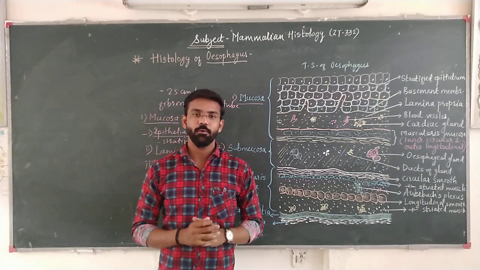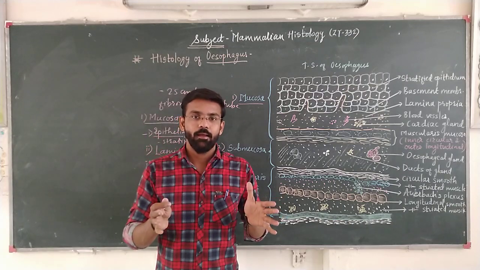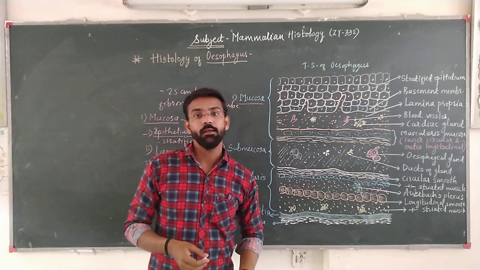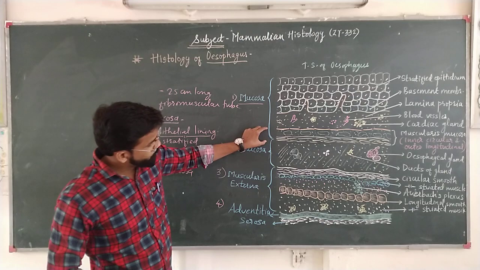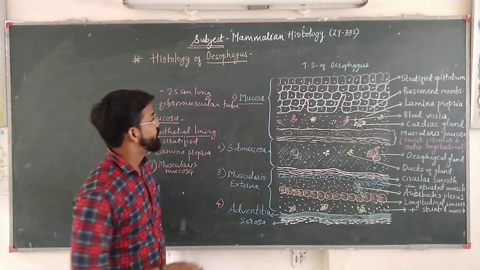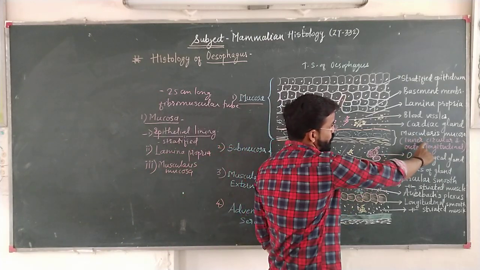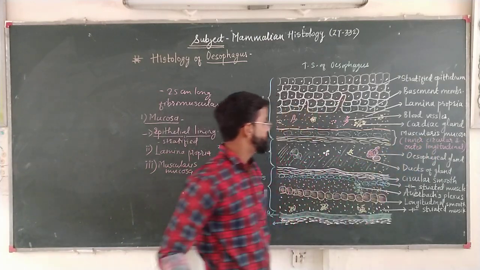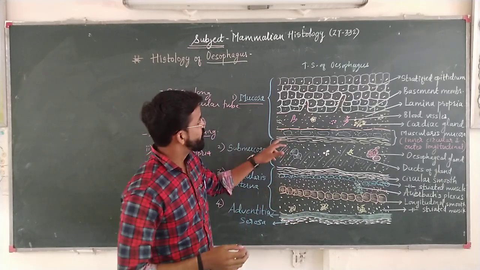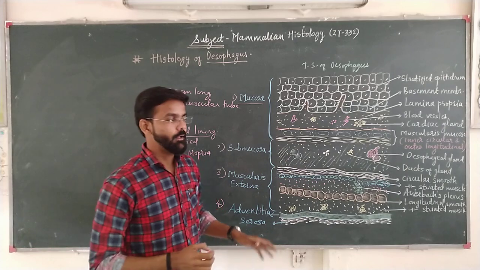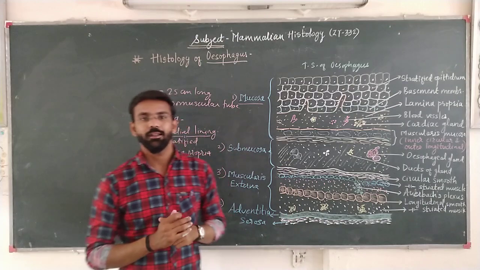When we engulf any food material, at that time the diameter of this esophagus increases and food material is actively swallowed. Okay. Now this movement takes place by the muscle layer. In the first layer, mucosa, there is muscularis mucosa, which consists of inner circular and outer longitudinal. Here, the smooth muscles are arranged in a circular manner, which are followed by longitudinal muscles. Their arrangement is in circular and longitudinal direction, therefore the names are given.